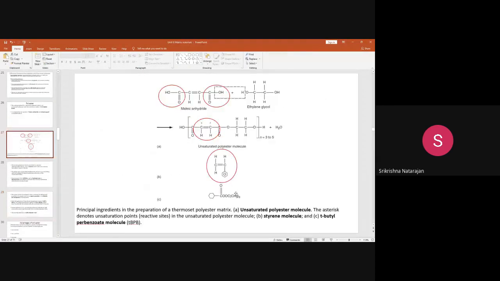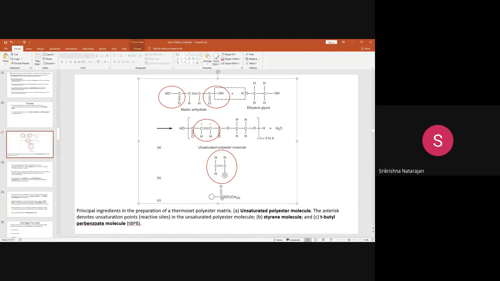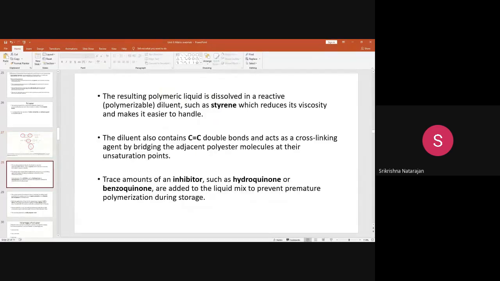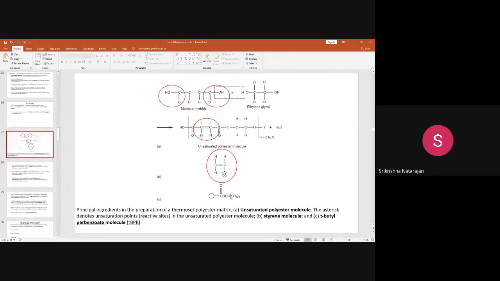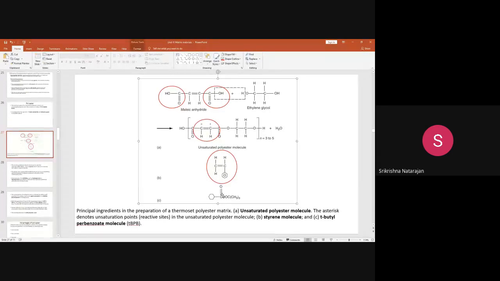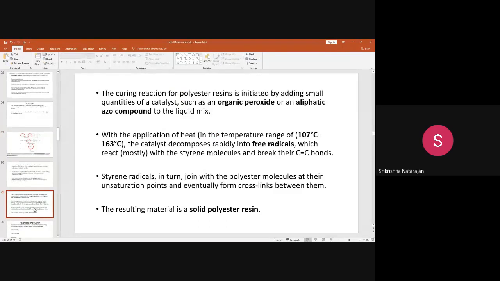I'm sorry, this is not a tertiary butyl perbenzoate molecule. This is not a quinone structure. This is a catalyst. I'm sorry, this is a catalyst. As I have already told you, when you manufacture the thermoset resin, you need to do the curing.